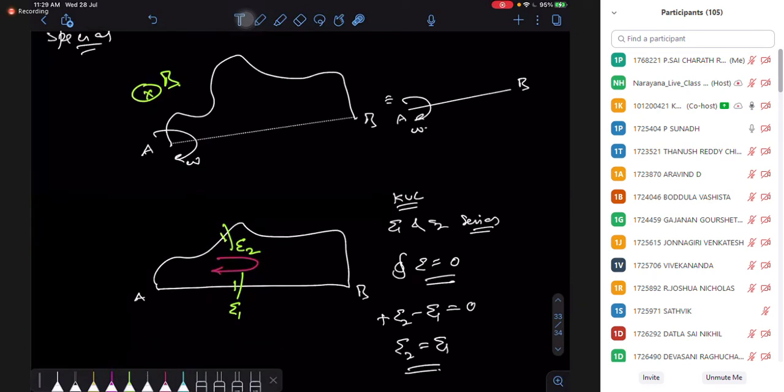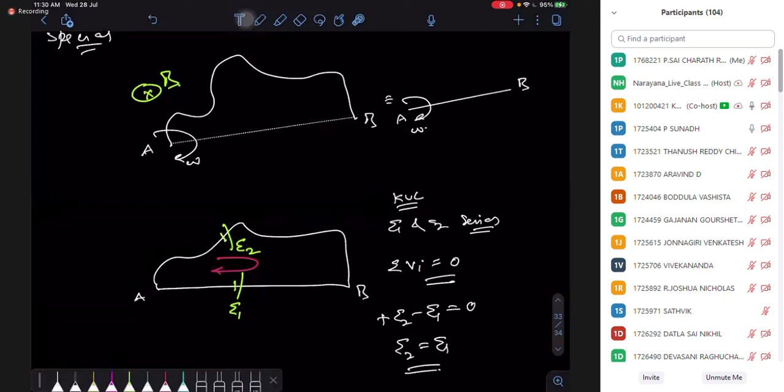The logic is I'm going to make a closed structure with that AB rod. So in this closed loop, what does your voltage rule say? The Kirchhoff voltage rule says that net potential is going to be 0. So net EMF is also going to be 0. So I can say that the total potential in my closed loop should be 0.